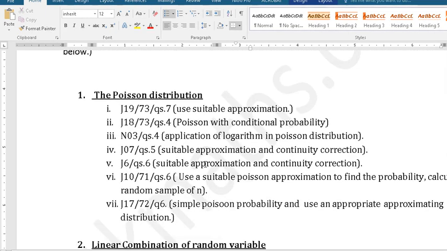So now, I have selected a few questions here, like I said, and a description is given here. It's not the whole description of the question, but the concept which is asked in that question. For example, I am interested to find out suitable approximation and continuity correction for a Poisson distribution question. So I'll just practice these two. And somebody said, no, I want something simple, use suitable approximation. So I will use this one.